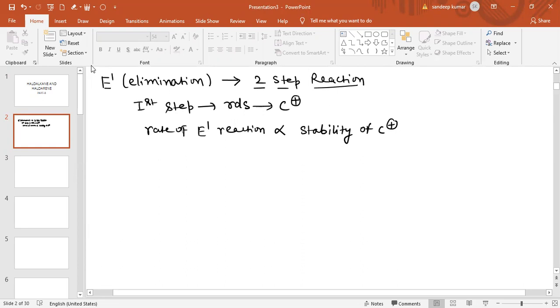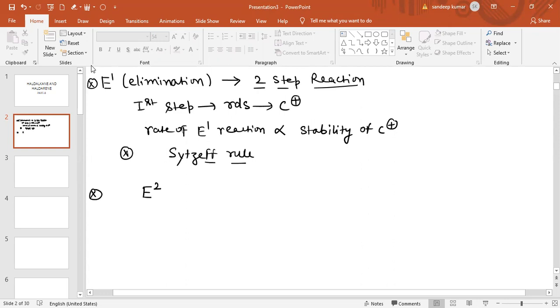Now you can easily see we have also discussed the Saytzeff rule in the last lecture. So these are the points we have discussed about E1 reaction. Now we are going to discuss the E2 reaction.